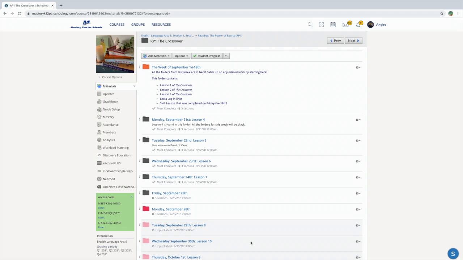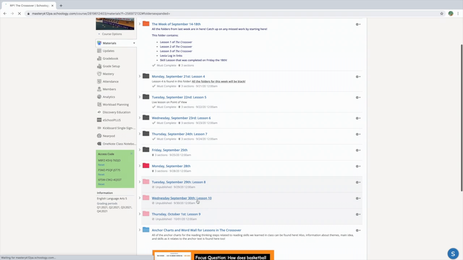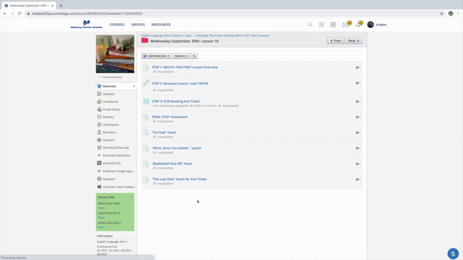Log in as the teacher on your mastery page for Schoology, and go to today's folder, which is Wednesday, September 30th. You are already watching step 1, so great, you can move on to step 2. Step 2 is going to be our Nearpod. I put all of the text-dependent questions within that Nearpod, so please make sure you're answering every single slide, even those open-ended questions, because it will count for both participation and text-dependent question grades for today.